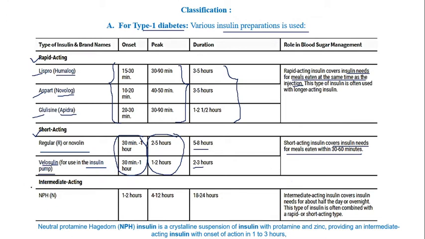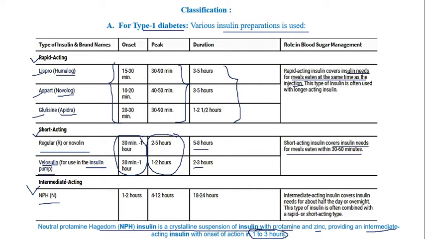Next is intermediate acting insulin, which is called NPH, neutral protamine hagedorn insulin. It is a crystalline suspension of insulin with protamine and zinc, and it provides an intermediate acting insulin with onset of action of 1 to 3 hours.